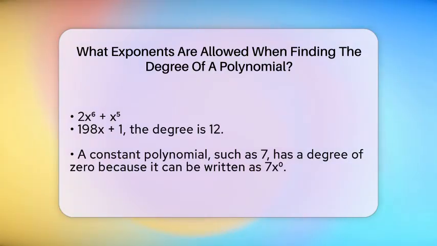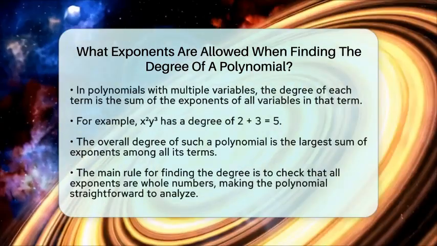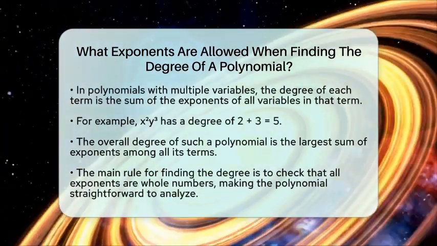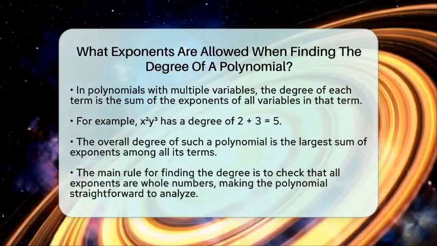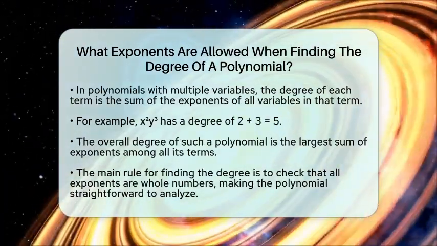In multivariable polynomials, where more than one variable appears, the degree of each term is found by adding up the exponents of all the variables in that term. For example, in the term x squared y cubed, the degree is 2 plus 3, which equals 5. The degree of the whole polynomial is the largest sum of exponents in any of its terms.